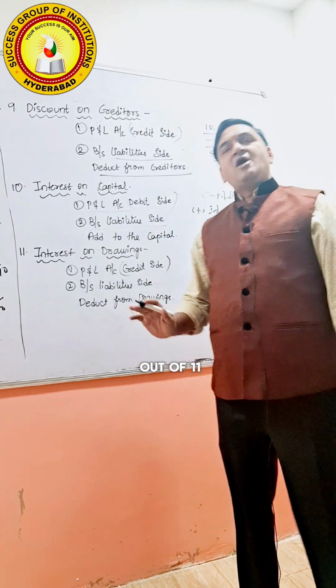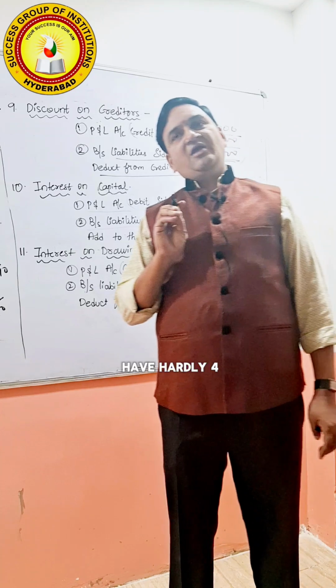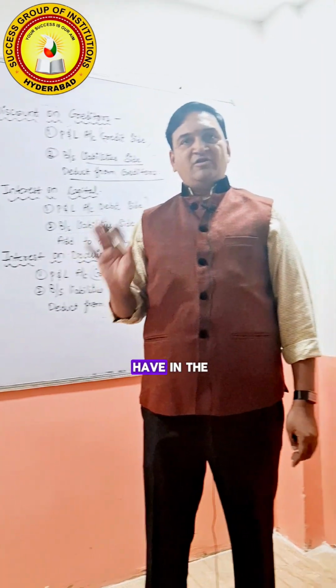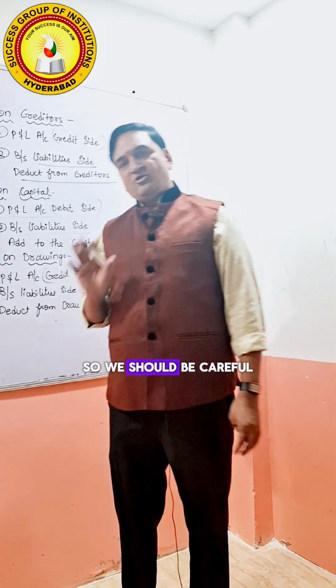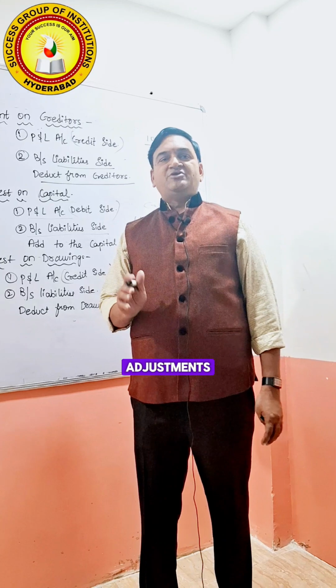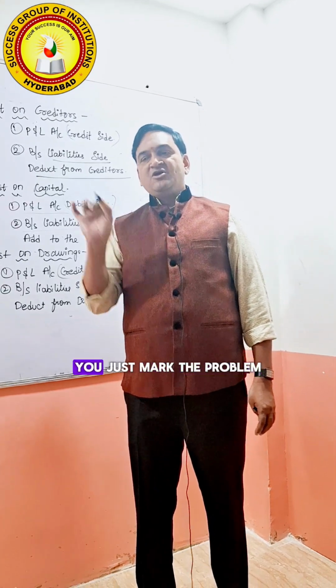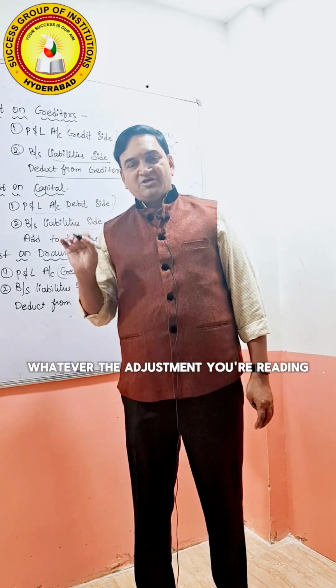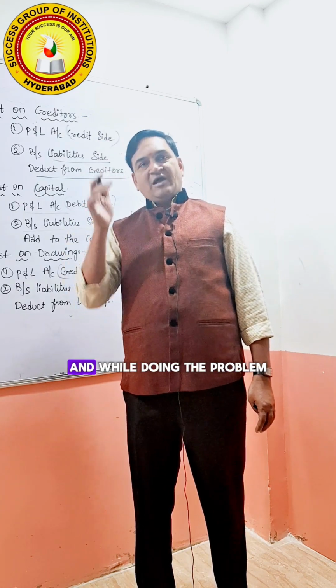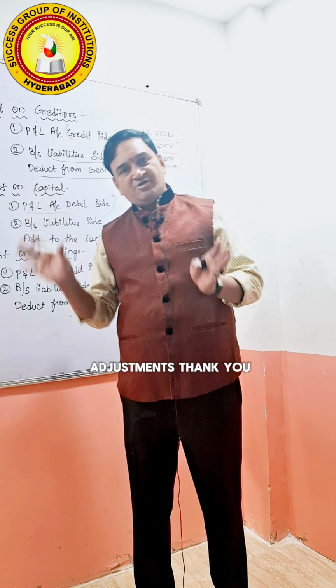Generally we have 11 adjustments. Out of 11, we are going to have hardly 4, 5 or 6 maximum in every problem. So we should be careful while doing the final accounts. We should read the adjustments first. While reading, mark in the problem whatever adjustment you read, for example depreciation, put a mark in the problem. Then while doing the problem, you can do the adjustments. Thank you.